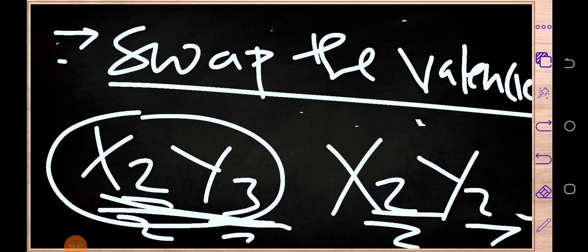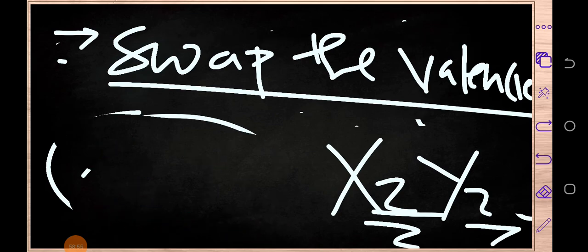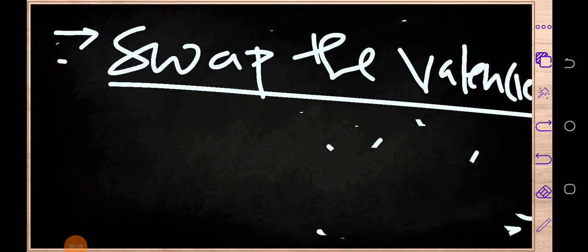But if you come to this one, you're going to remain with what? With a remainder. And so far, I haven't seen any chemical formula which has a subscript which is a decimal number. Okay, I hope you have understood the topic.